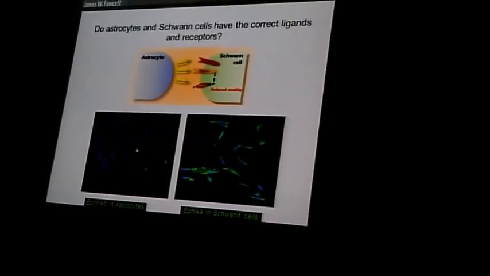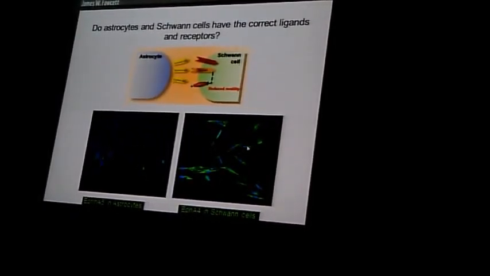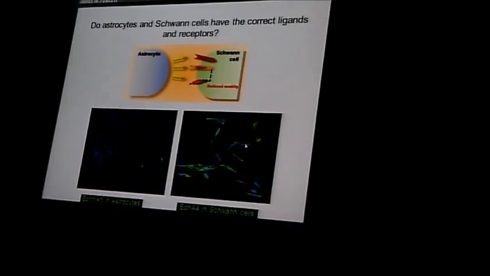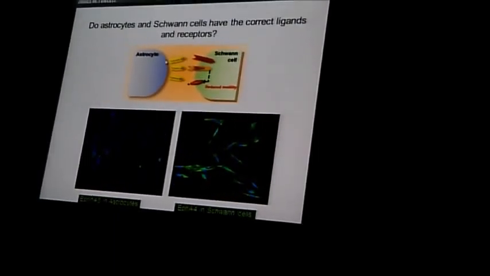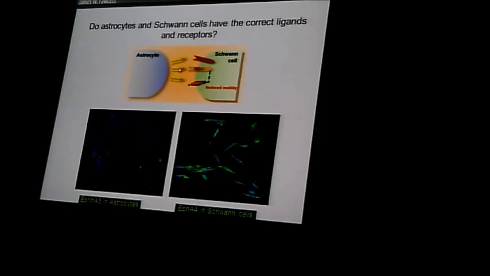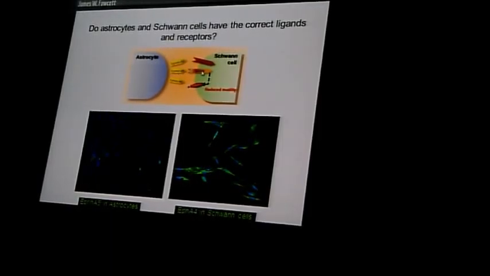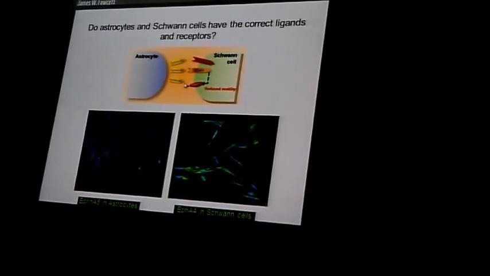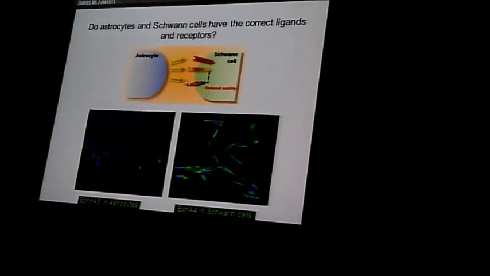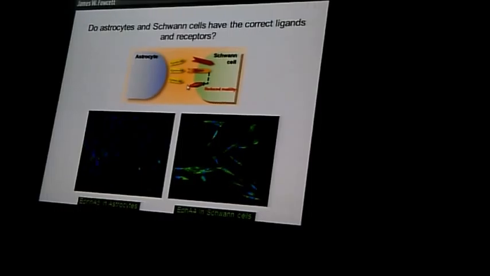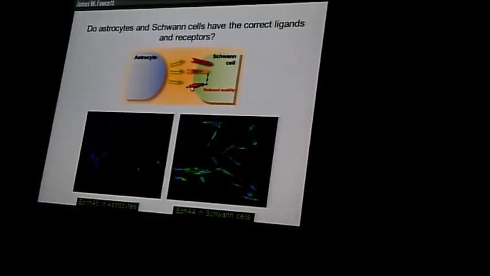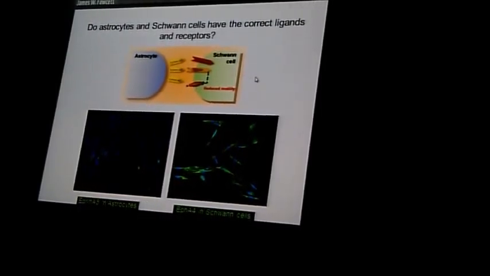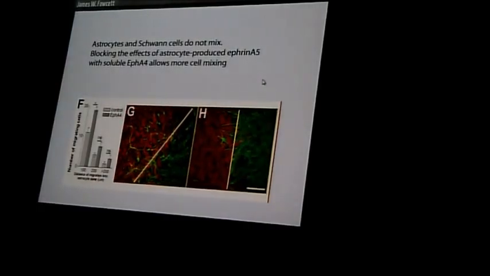So again, ephrin A5 is produced by astrocytes. The receptor, EphA4, is produced by Schwann cells, and therefore you can dream up a mechanism by which the inhibitory molecule produced by astrocytes affects the receptor on Schwann cells, which then affects Schwann cell migration. And if the Schwann cell migration is on laminin, as I'm going to be showing you, then it's likely to have acted through an effect on integrins.